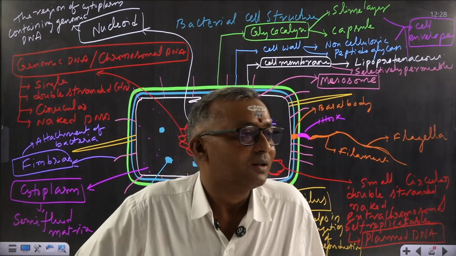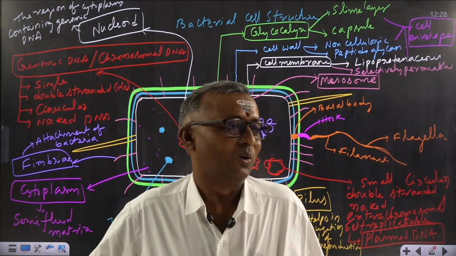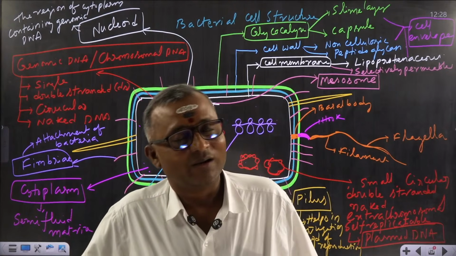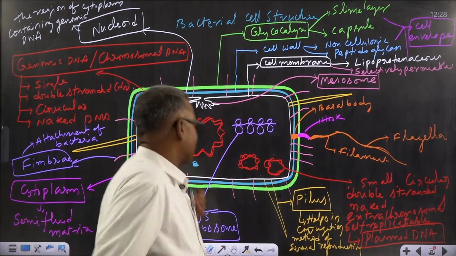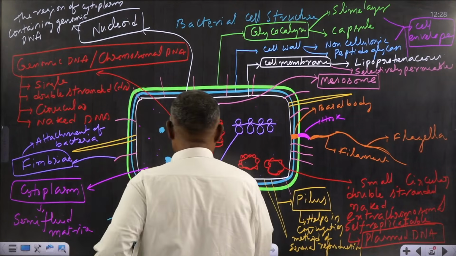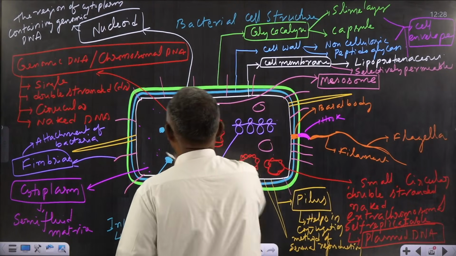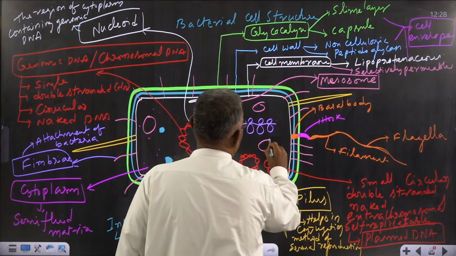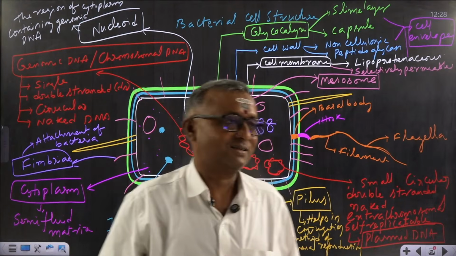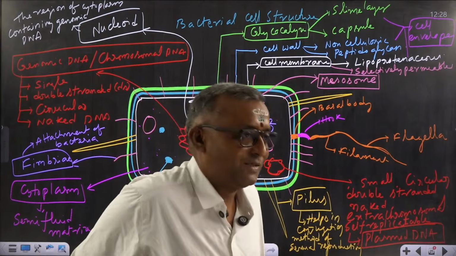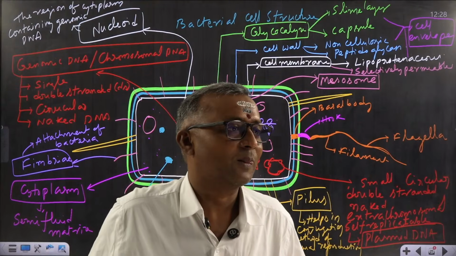Next. Sir, is inclusion body like a vacuole? No. It is not a vacuole. Some bacteria have gas vacuoles, but this gas vacuole is not like the normal vacuole that you see in plant cells. These gas vacuoles are filled with gases. So that is different, and gas vacuole is also not an organelle.